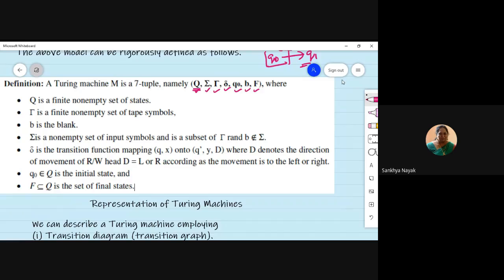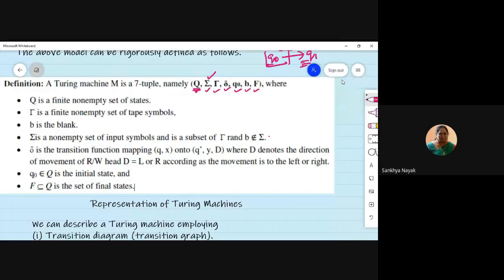If we used K in the previous textbook, from Turing machine onwards you have the second textbook, which is Theory of Computer Science: Automata, Languages and Computation by KLP Mishra and N. Chandrasekharan. So some terms will be slightly different, but it's easy because we have been naming all the states as Q1, Q2, etc. So Q is the finite non-empty set of states. This we already know. These are the alphabets, correct?